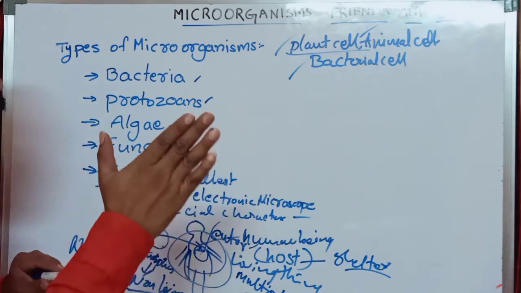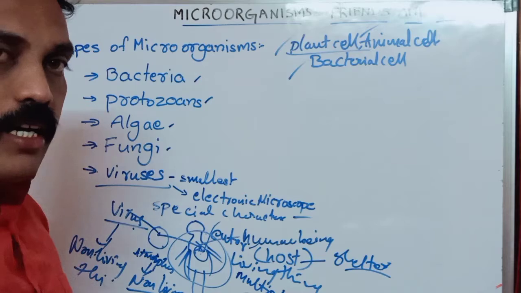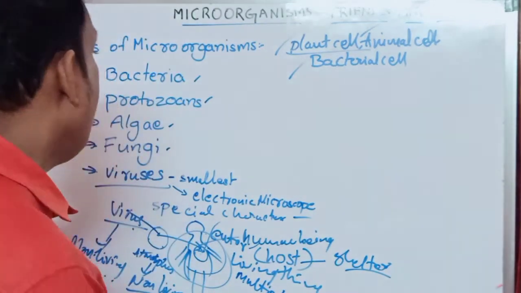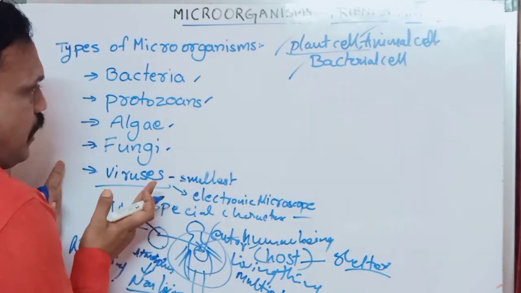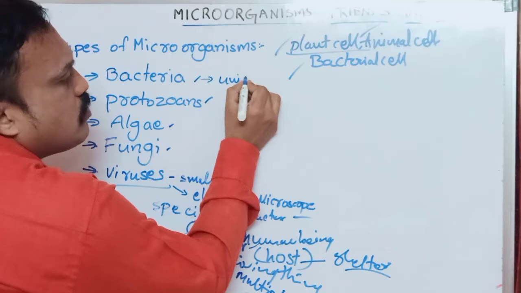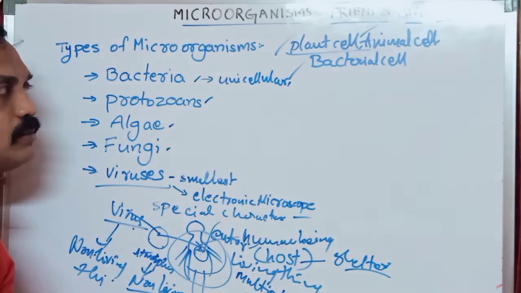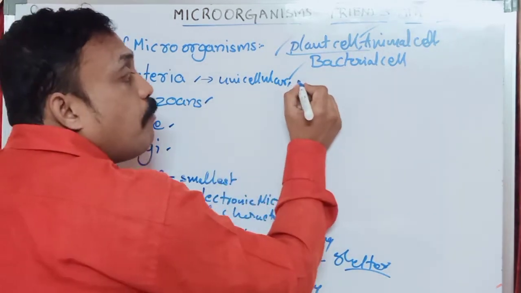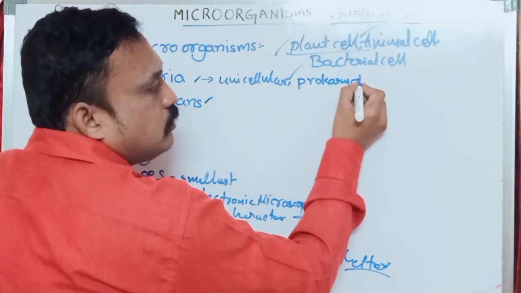Compared with other organisms, these are different organisms. Compared with bacteria, for example, what is bacteria? Bacteria are unicellular organisms, and these are prokaryotes.